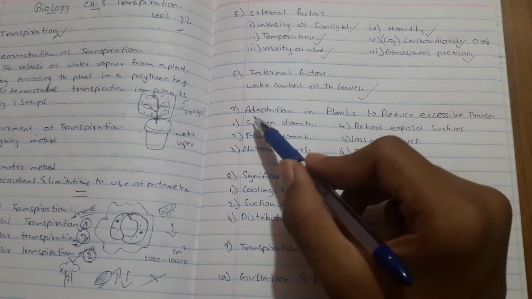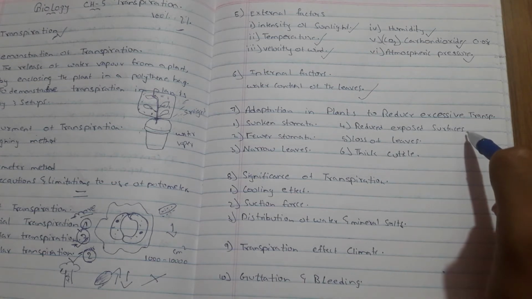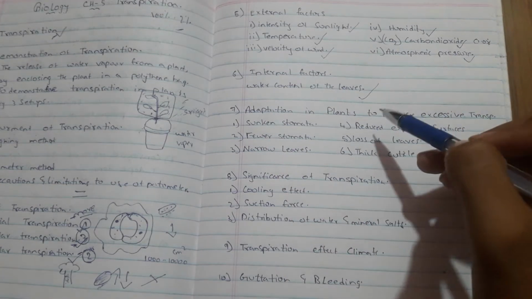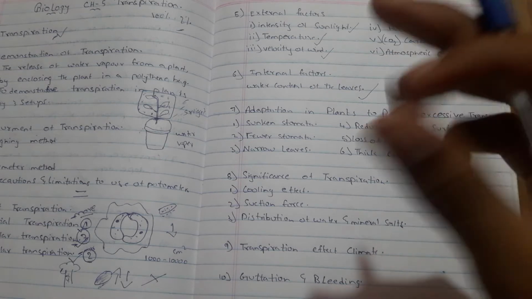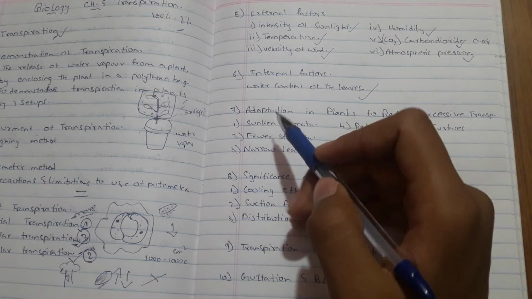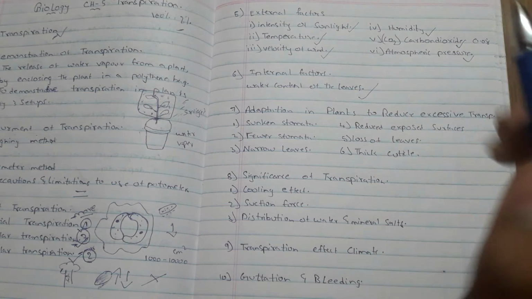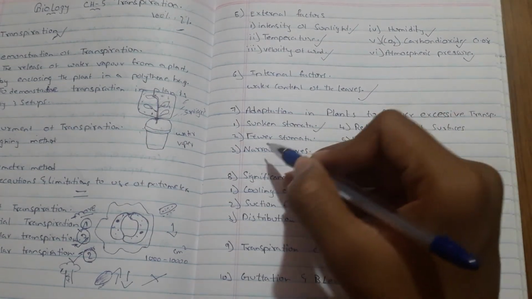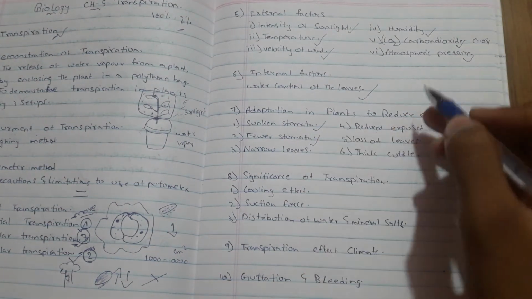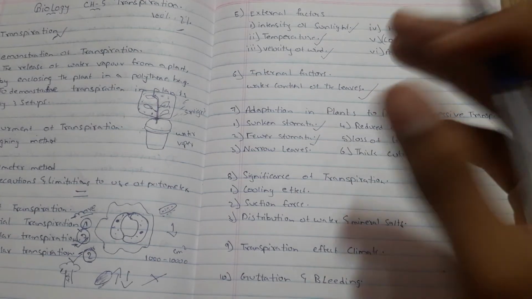So now coming to the adaptations in plants to reduce excessive transpiration. What are the things in plants that reduce excessive transpiration? One, sunken stomata. The stomata may be sunken or covered by hairs. Now fewer stomata. The number of stomata may reduce. These are all the reasons for reducing excessive transpiration.